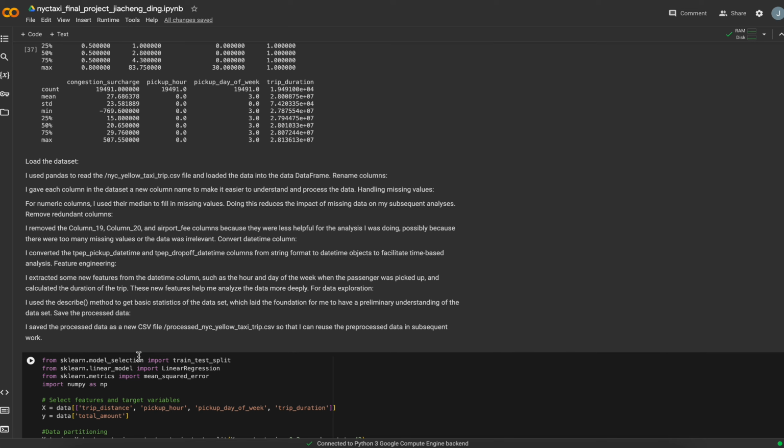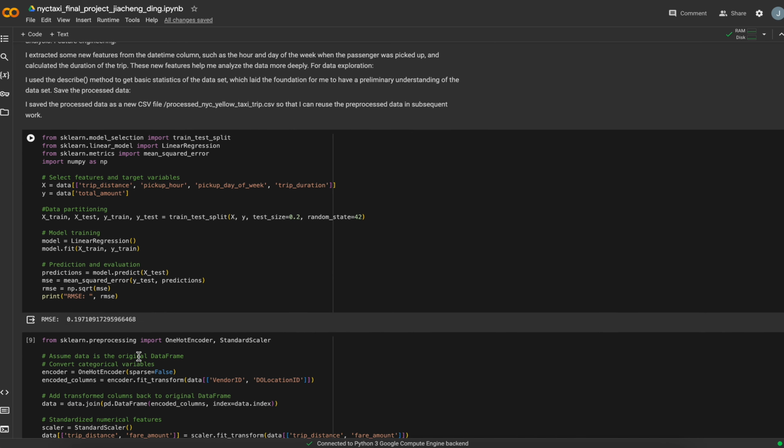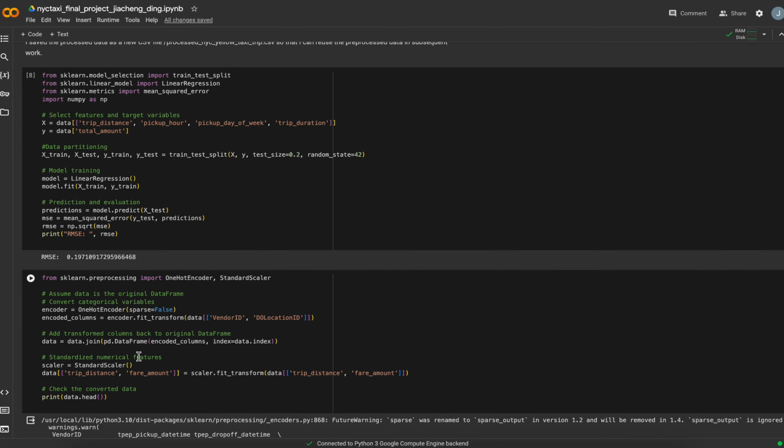I use the train test split way to divide them so I can evaluate the model on unknown data. I also do work like training linear regression models and others. I use the MSE and RMSE, and the RMSE value shows 0.197, which helps me understand the variance of the dataset.